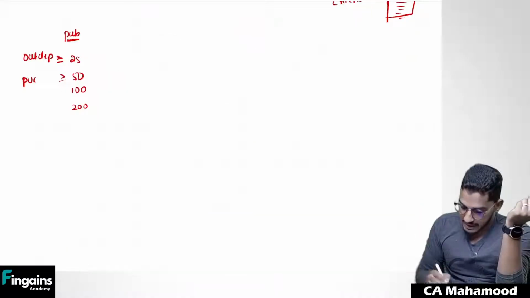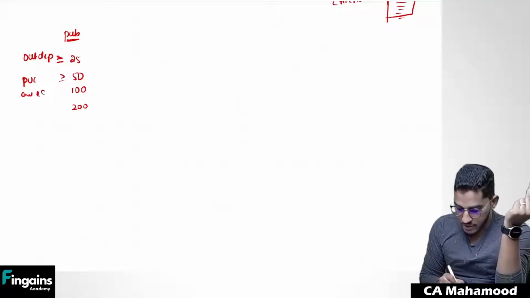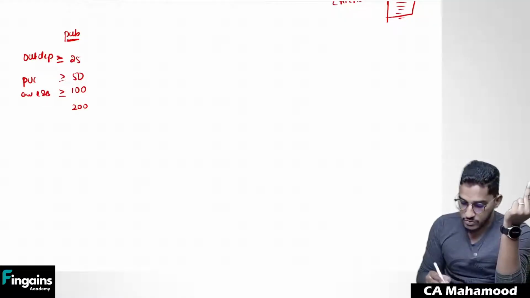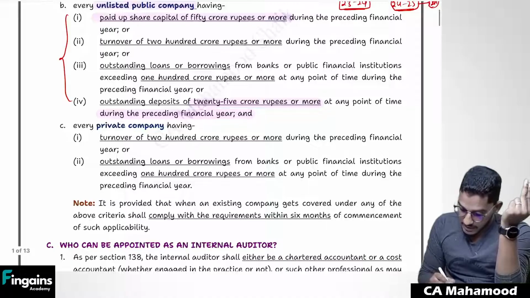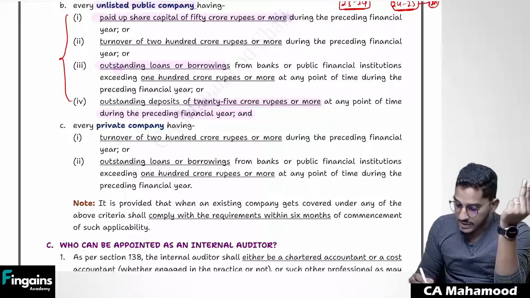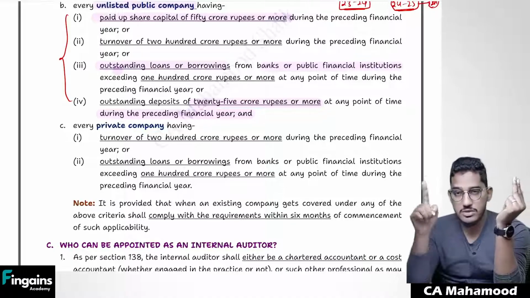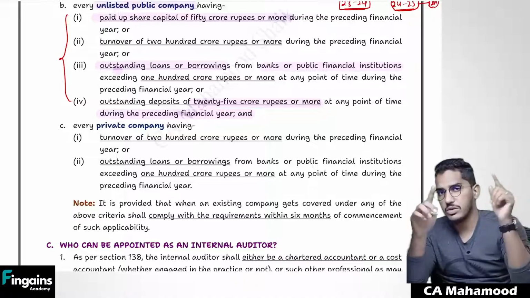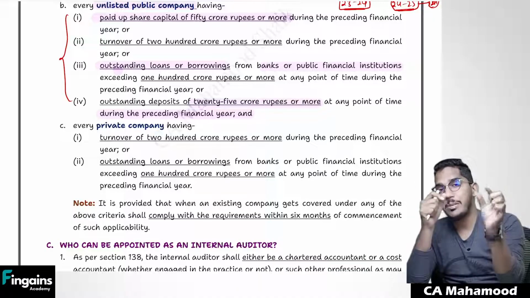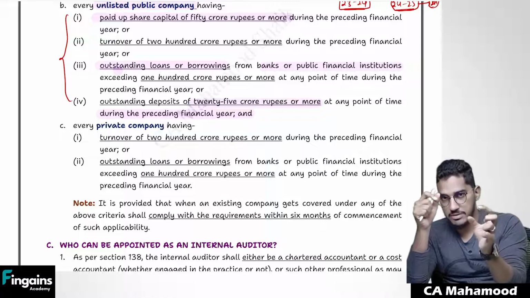Then the next figure is 100. Sir, what is 100, sir? Outstanding loans and borrowings, if they are 100 crores or more. So if you see here, once again, outstanding loans or borrowings from banks or public financial institutions. Same thing as we have seen earlier. Not all borrowings, only from banks and public financial institutions.